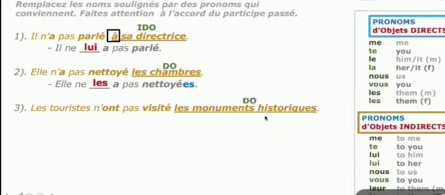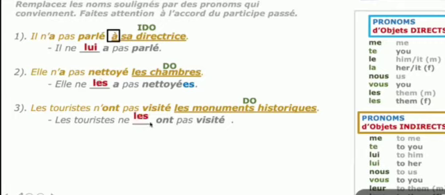So replace this direct object noun by the direct object pronoun. Historical monuments is masculine plural, so in the box, it is les.